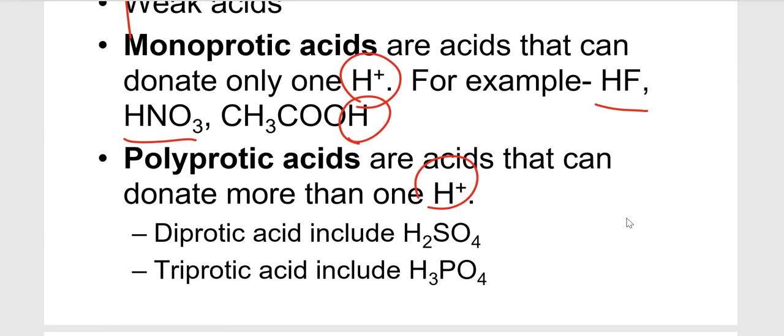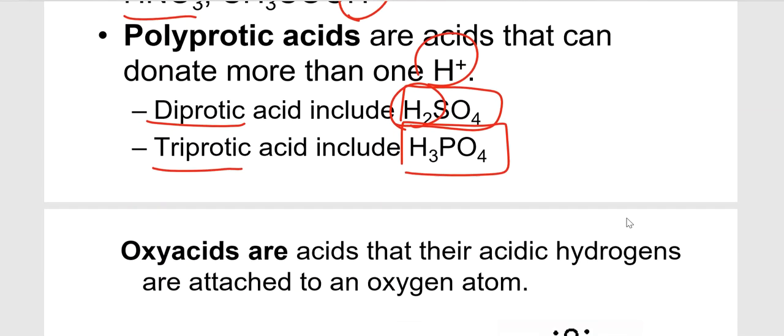And if you have an acid that can give out more than one H plus, for example, H2SO4, this is a polyprotic acid. But if you want to narrow it down, be a little bit more specific, you can also call this a diprotic acid because it is capable of giving out 2 H plus. And if you have H3PO4, phosphoric acid, this is also a polyprotic acid. And now if you want to narrow it down, you can call it triprotic acid because it is capable of giving out 3 H plus.